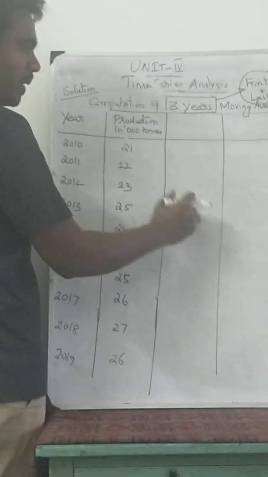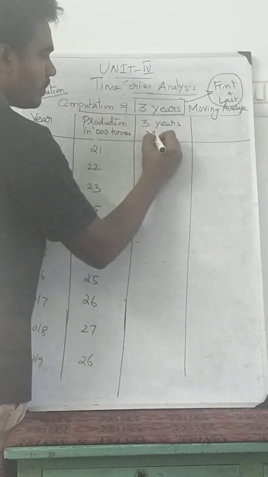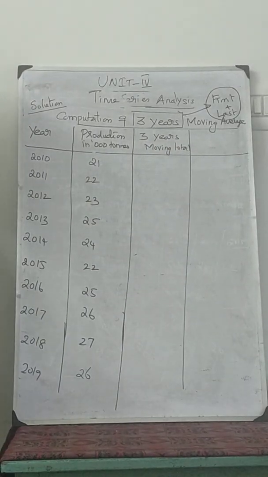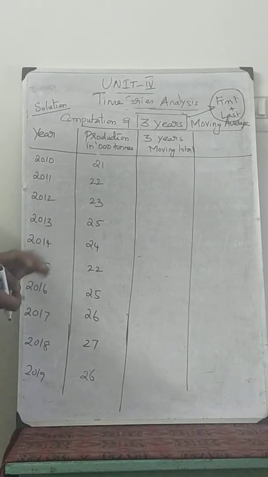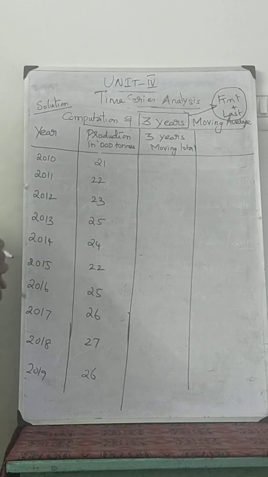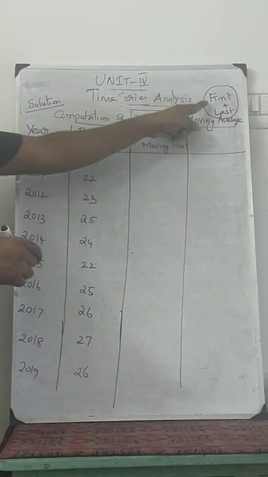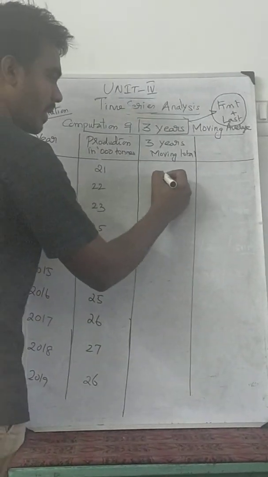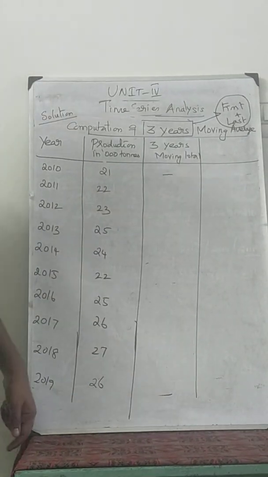The next column will be the 3 years moving total. Since it is a 3 years moving average, you write 3 years moving total. If it is 4 years or 5 years, you write 4 years or 5 years moving total. I told you we cannot find out the trend for the first and the last year, so the first one is nil. Keep it in your mind.